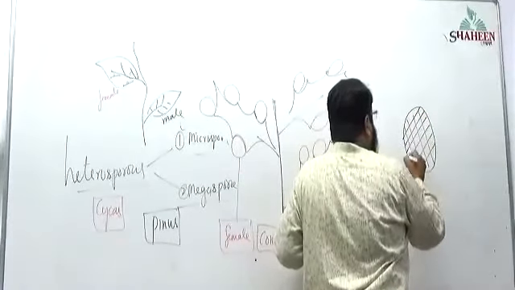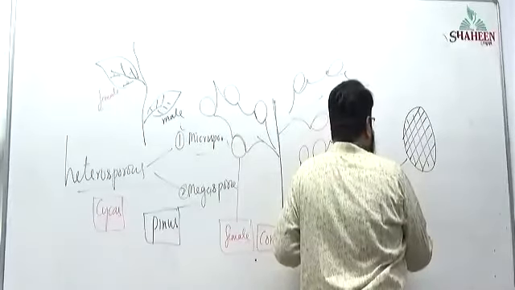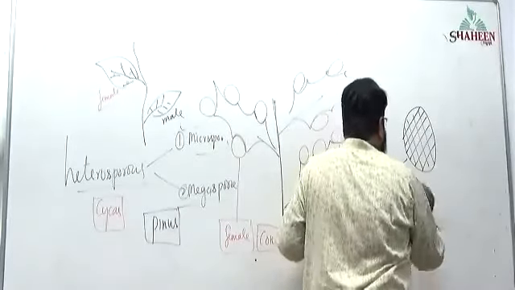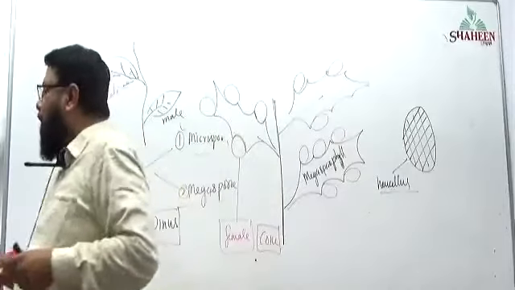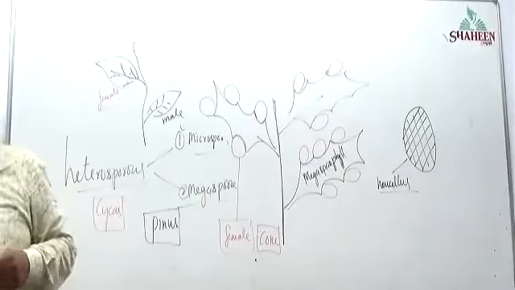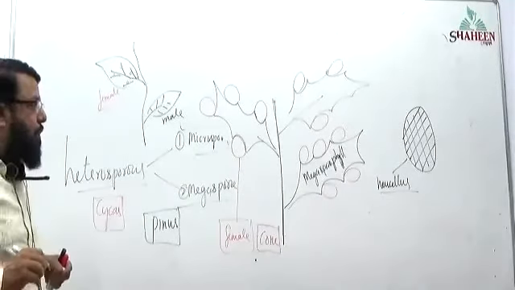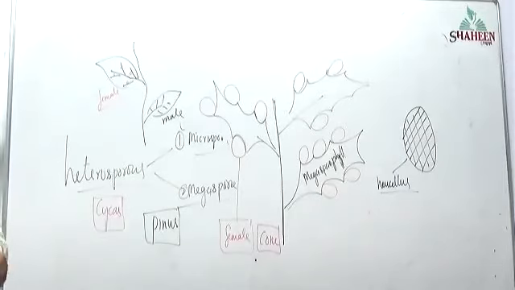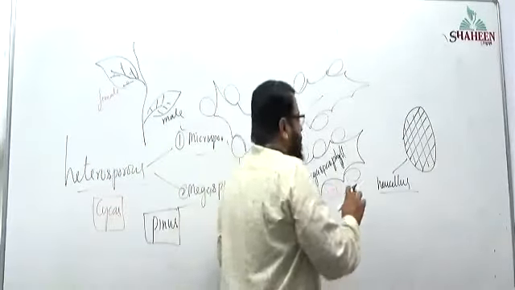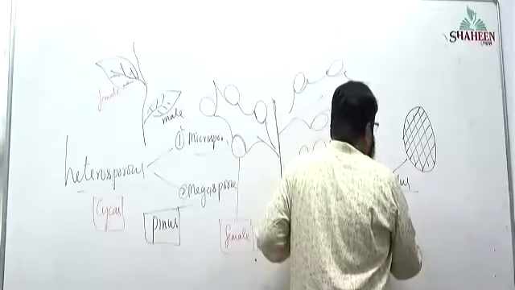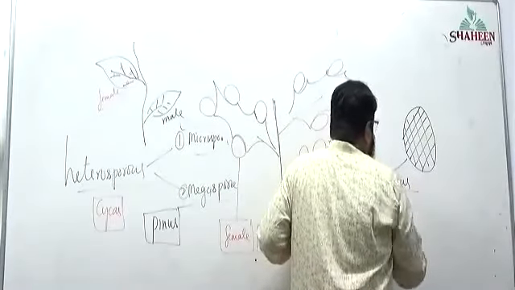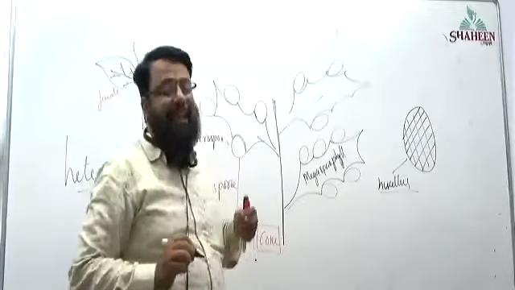This tissue is called nucellus. Remember, what is the name of the tissue? Nucellus. The tissue is called nucellus.